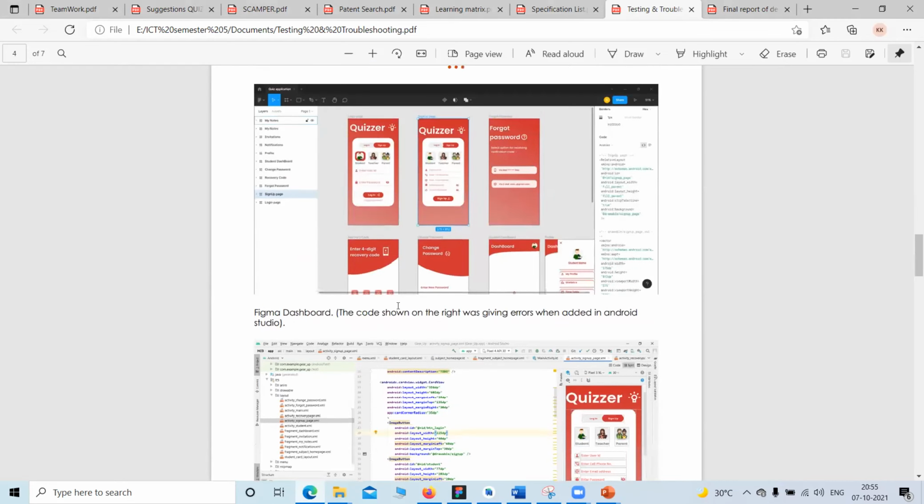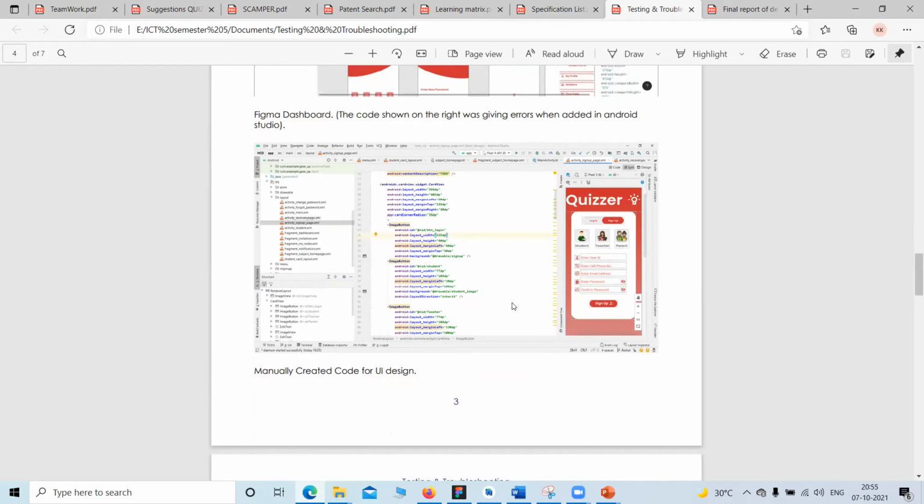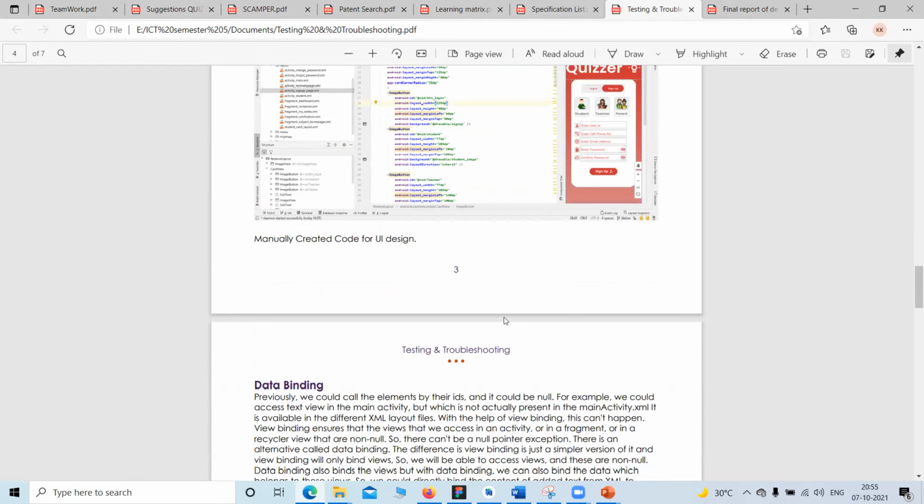So here you can see the pages that we built in the Figma tool. We used the styling from Figma and built the same UI using XML.